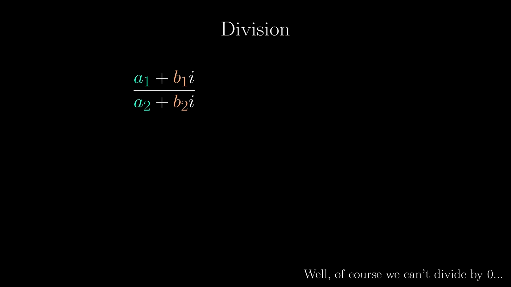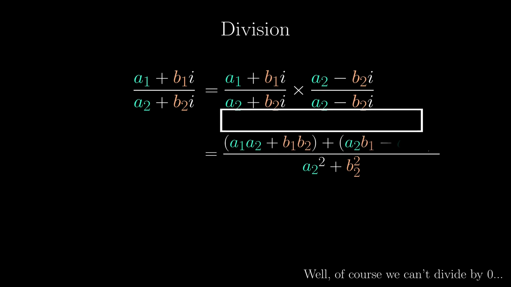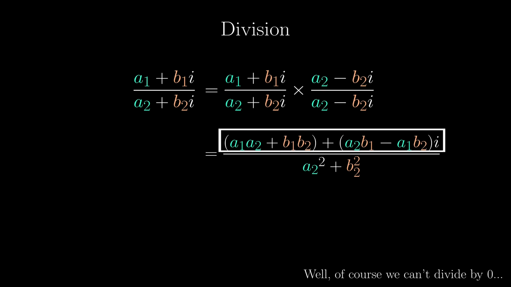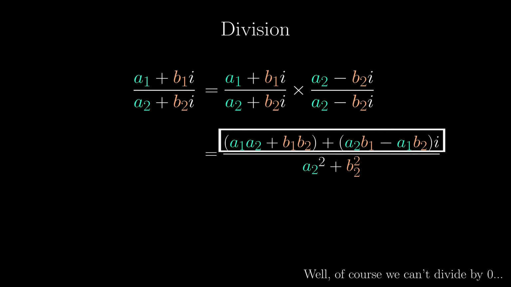When it comes to division, the Cartesian form is quite messy. We first multiply both numerator and denominator by the same complex number, namely the conjugate of the original denominator, because now the denominator would be real, which is simply modulus squared. The numerator, however, is a mess, but this is only the product of two complex numbers, which we knew how to deal with. To be honest, this expression is quite disgusting, but sometimes we do need to know how to divide complex numbers this way.